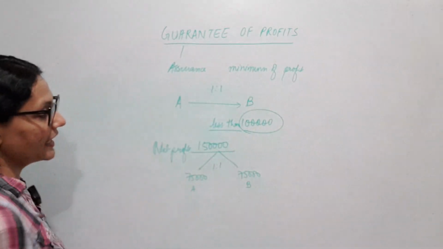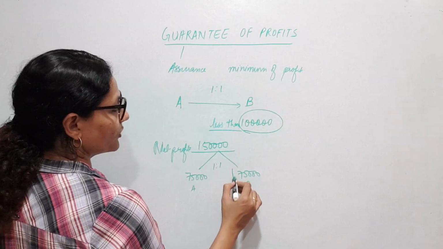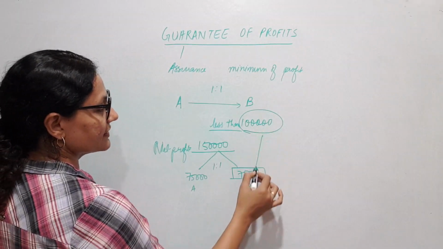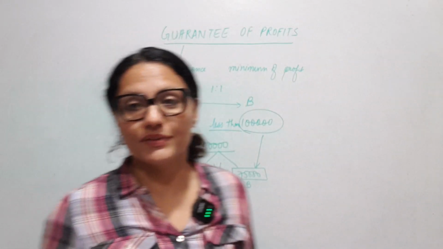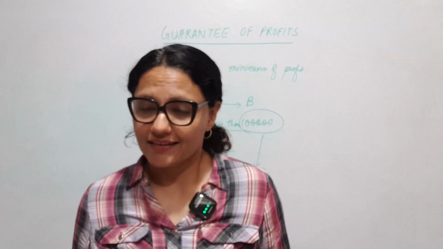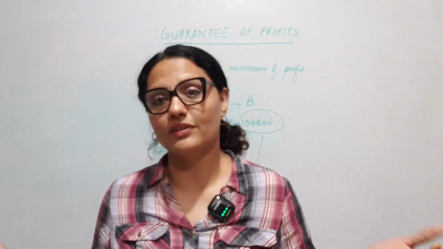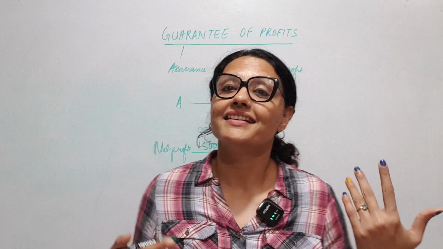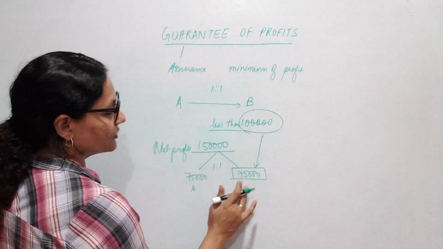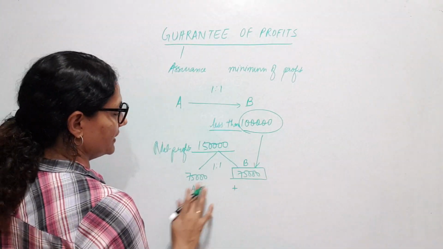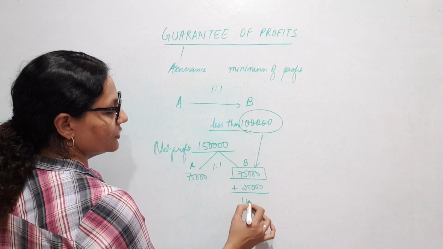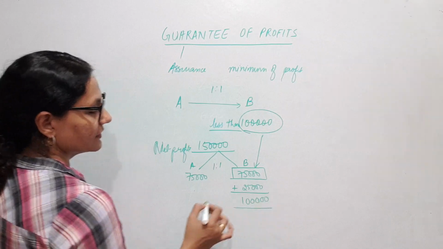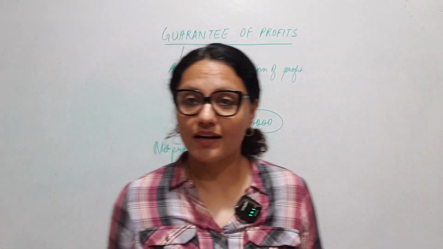But we see that B has got only 75,000, which is less than this 1 lakh assured profit. So B will not be happy with this. B says, A, you told me at least 1 lakh, so now please give me another 25,000. So now we will have to add for B another 25,000 to make it 1 lakh.